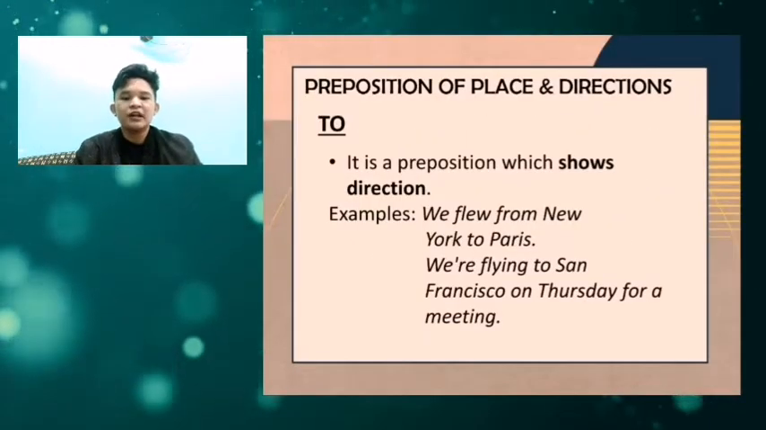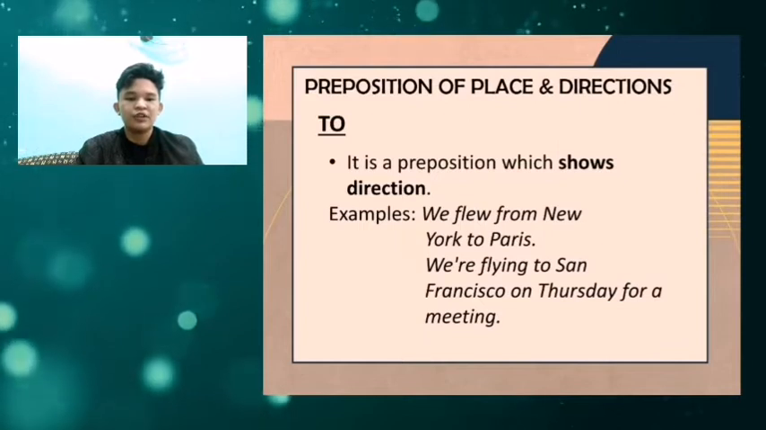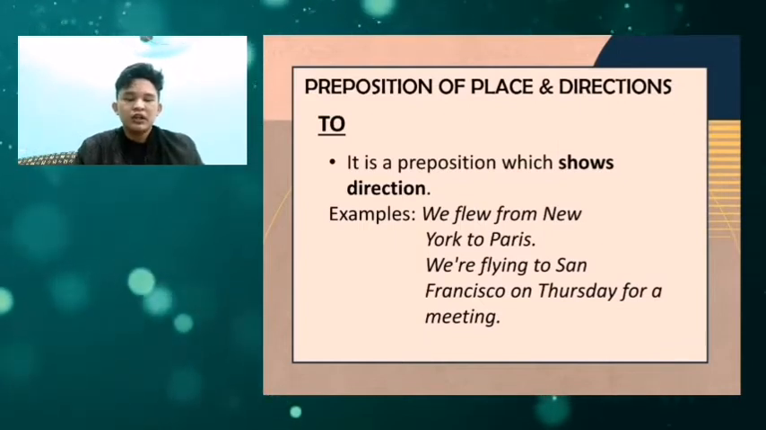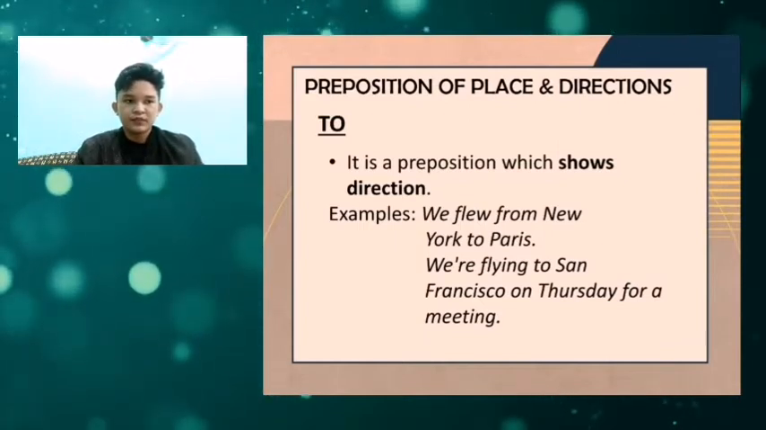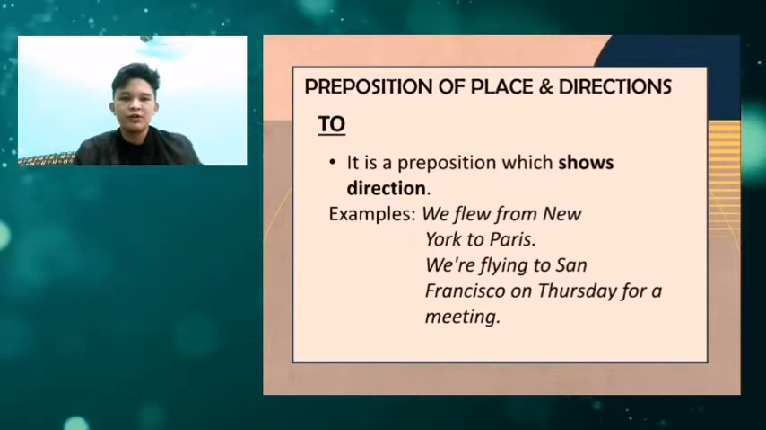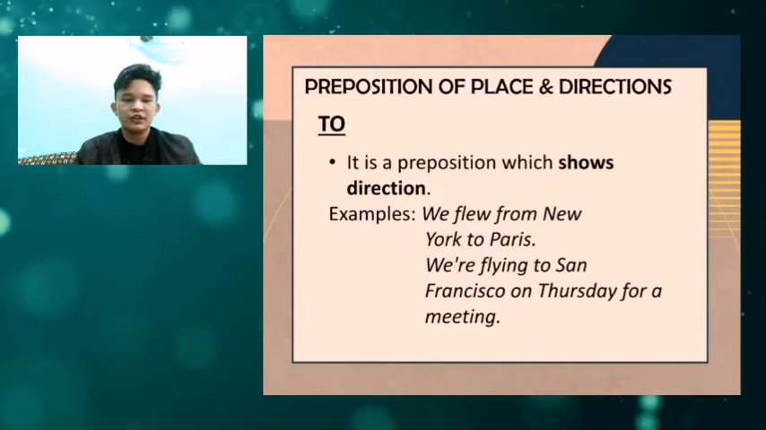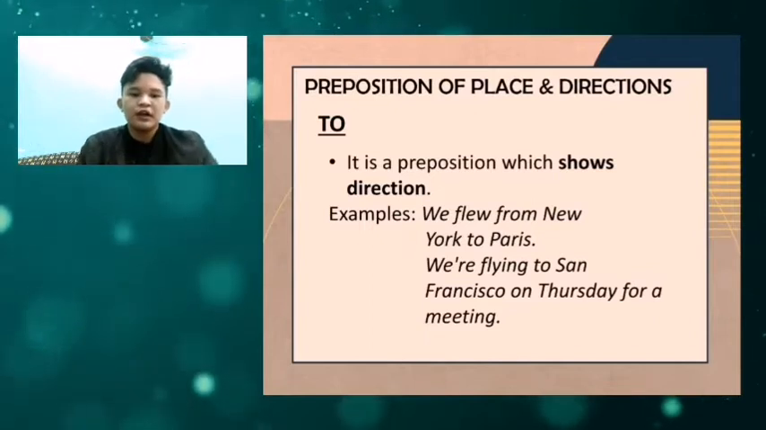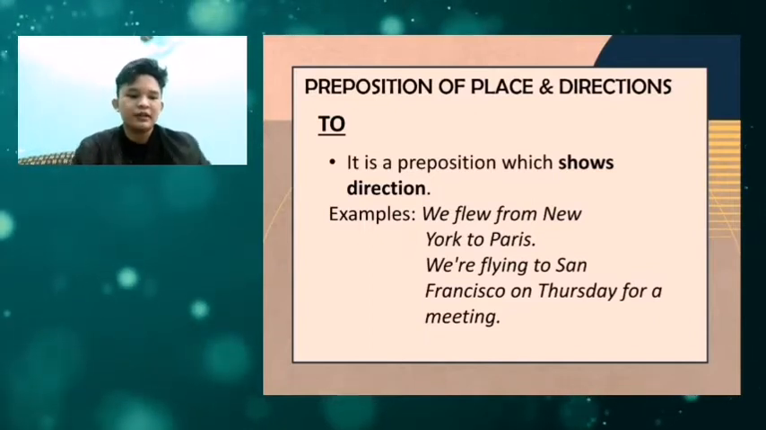You can think of preposition to as an arrow since it does the same mechanics as an arrow. It points the direction of where the subject is going to. For example, you're going downtown.